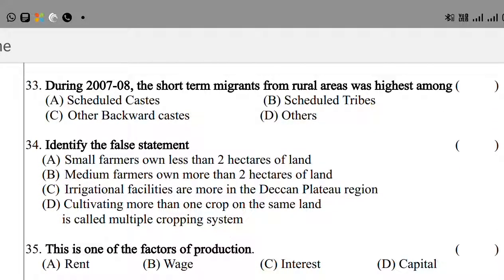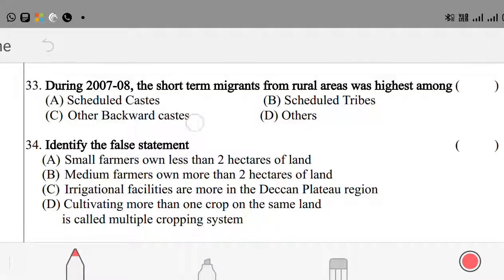Okay, question number 33. During 2007-08, the short-term migrants from rural areas was highest among: option A, scheduled caste; option B, scheduled tribes; option C, other backward classes; option D, others. Here the right answer is other backward classes.